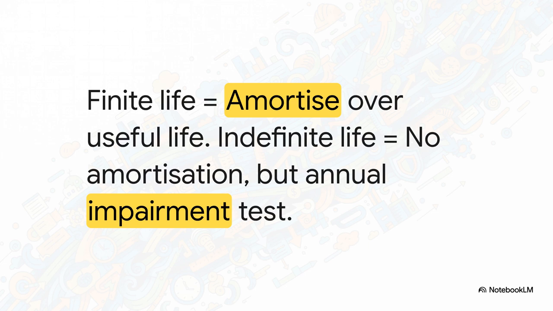If it has a finite, foreseeable life, you simply amortize it over that useful life. But if it has an indefinite life, meaning there's literally no foreseeable limit to the period it will generate cash flows, there's no amortization. Instead, you're required to subject it to an annual impairment test, regardless of whether there are any actual indicators of a decline in value.